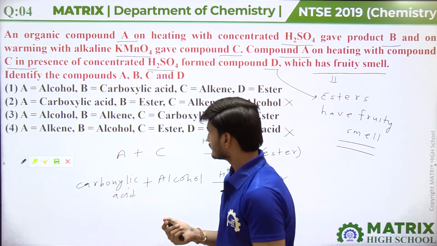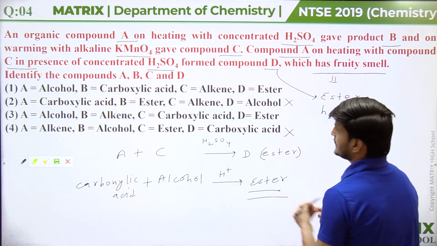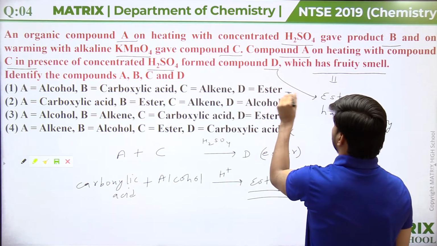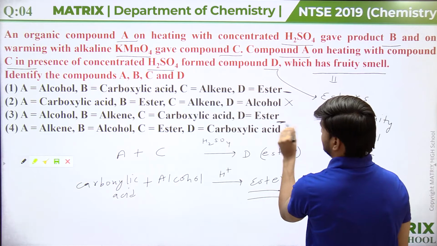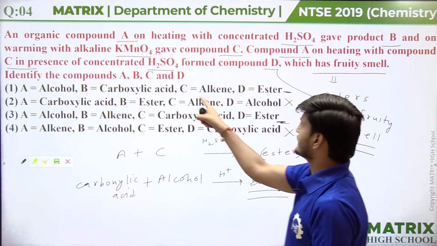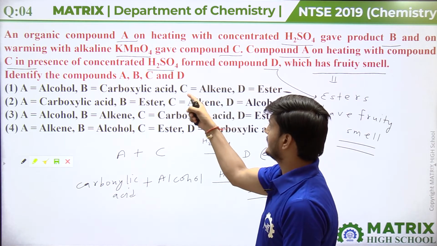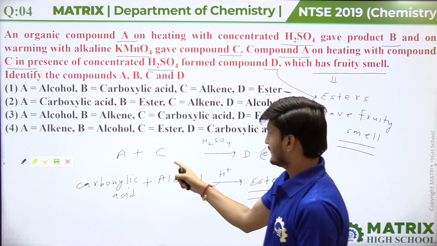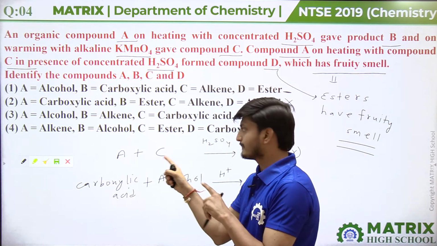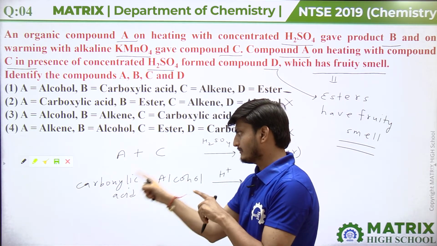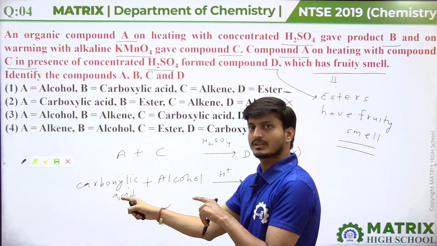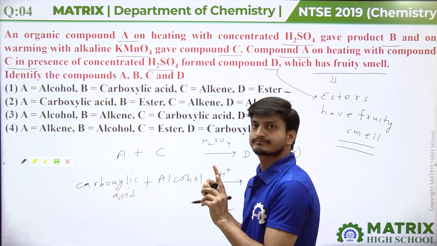Okay guys, so if we see here two options, first option and third option. In first option it is given that C is alkene, but there are two possibilities for compound C. Either compound C will be a carboxylic acid or compound C will be an alcohol.